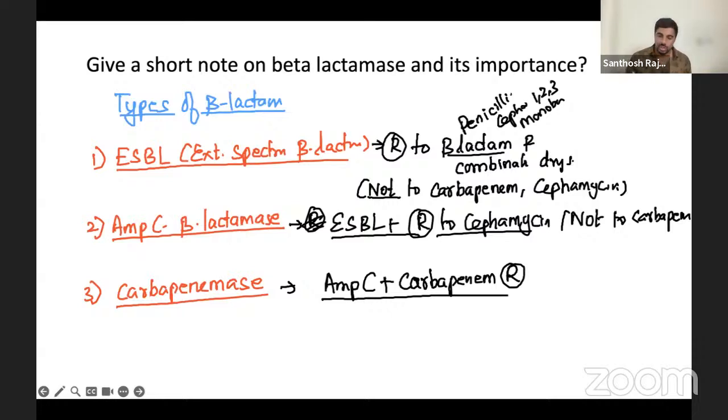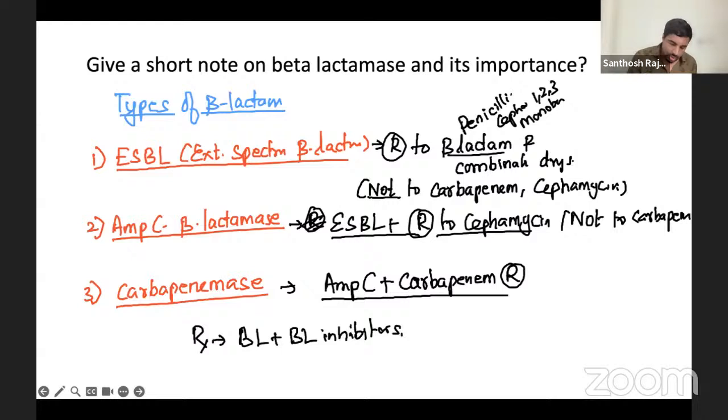But carbapenemase, it is not working to anything. Everything is resistant. So in these cases, for treatment you will be giving beta-lactam plus beta-lactamase inhibitor combination drugs. That's it. This much you write, more than enough.